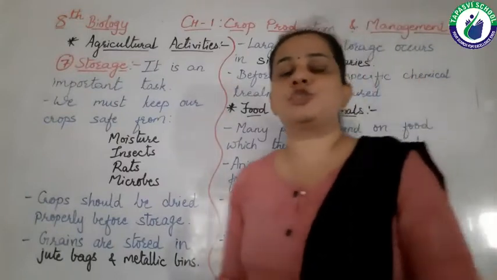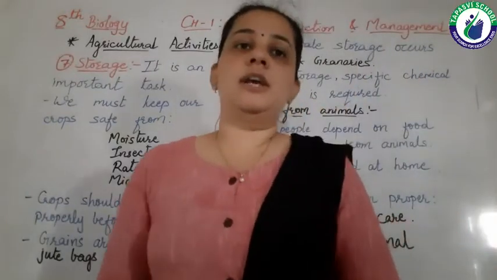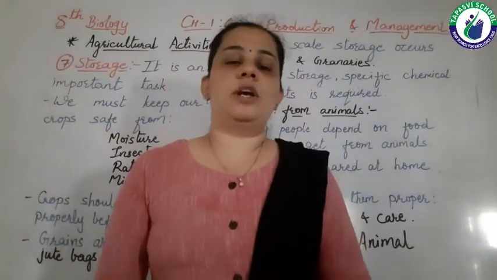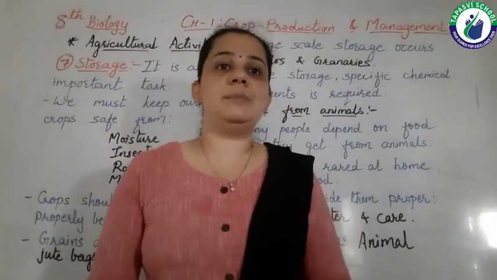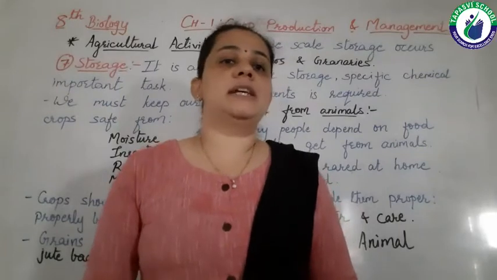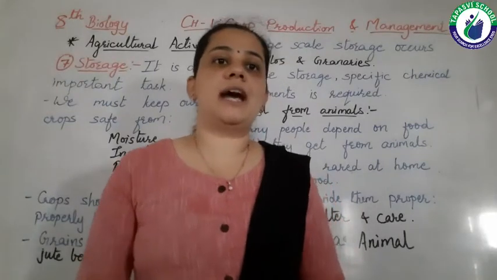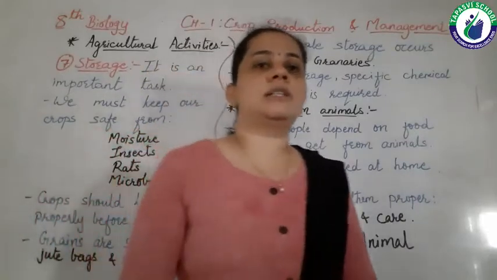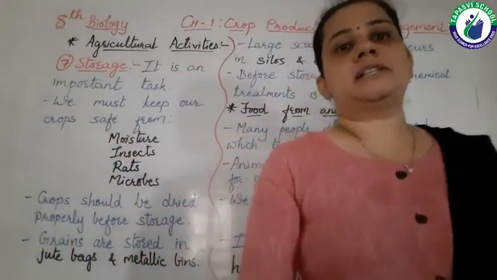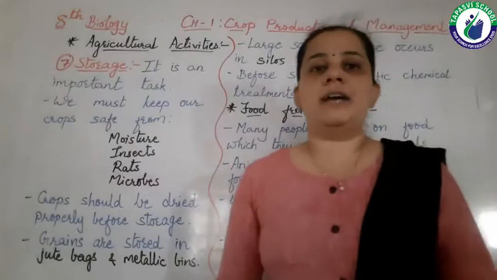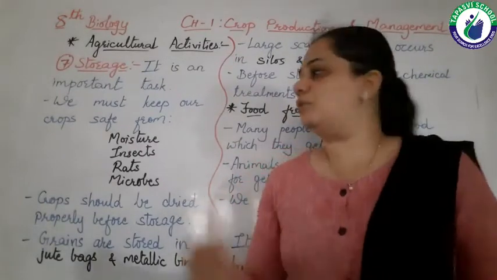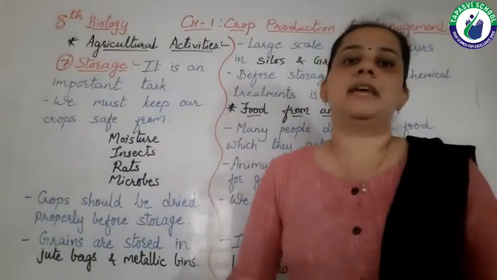Before storing, generally all farmers do one thing. What is that? They keep their crops in the sunlight, meaning they dry the crops, right? All the crops must be kept in the sunlight to get dry, because the harvested crops have moisture in them.